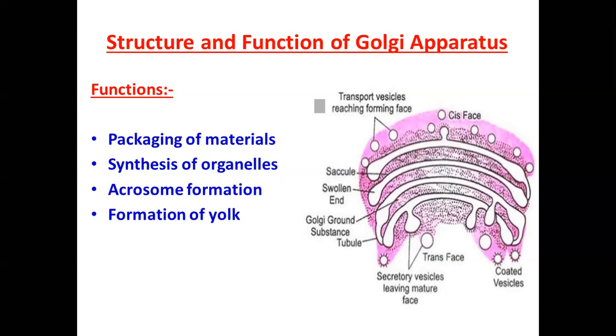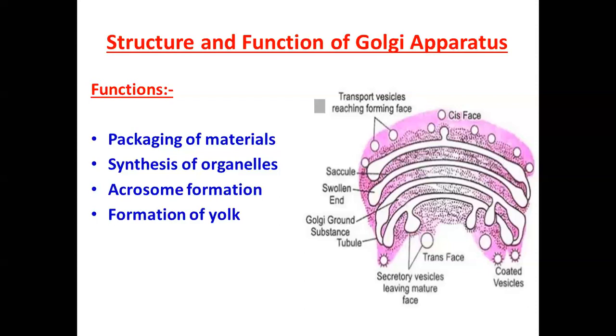Now next, if we talk about structure, how it looks, more or less it is very clear from the diagram. But the Golgi apparatus is a disc-shaped organelle consisting of a system of membrane-bound vesicles arranged approximately parallel to each other in flattened sac-like saccules called cisternae. Clear? So these flattened saccules are known as cisternae. It is a parallel arrangement and this is known as cisternae. Finger-like projections or saccules are known as cisternae.